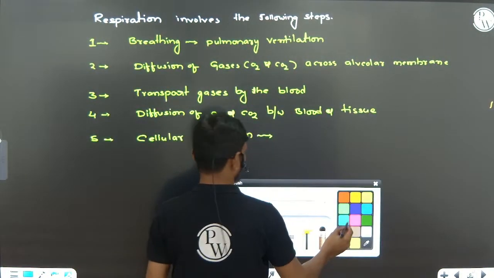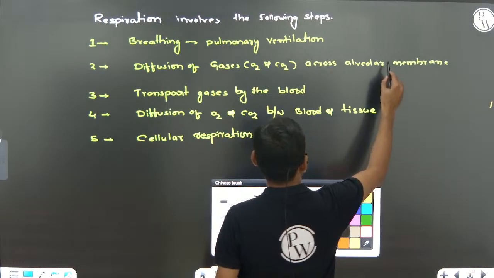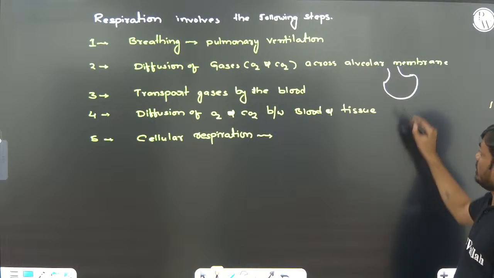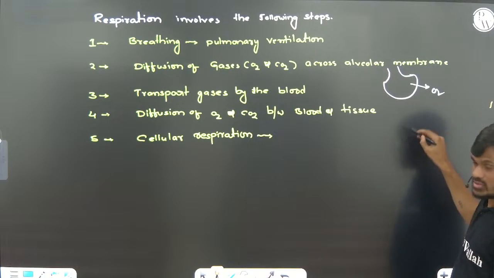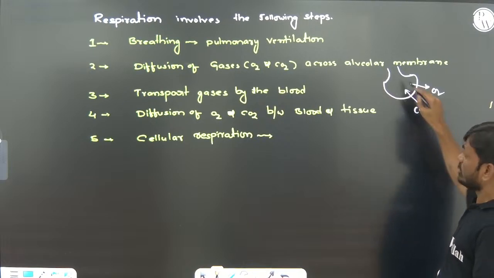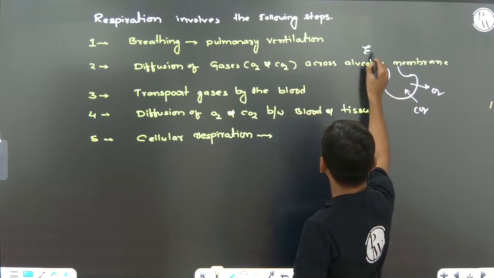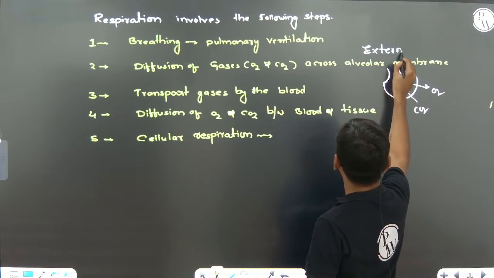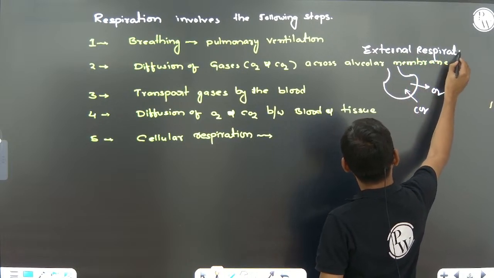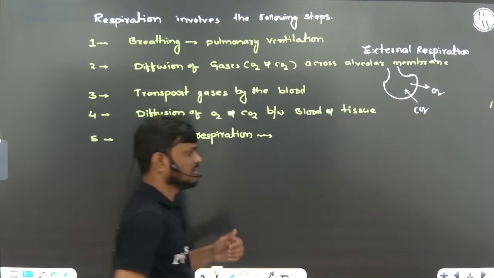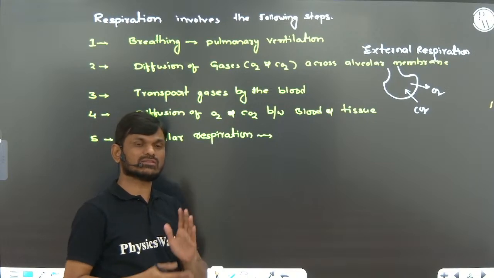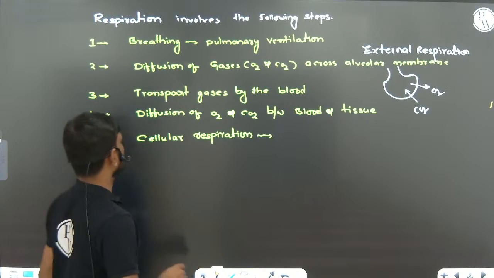Here you should remember the exchange of gases. You can see the alveoli. Across the alveoli, oxygen is moving inside and carbon dioxide from the body is moving outside. This is called external respiration. Very, very important. Breathing is also called pulmonary ventilation.